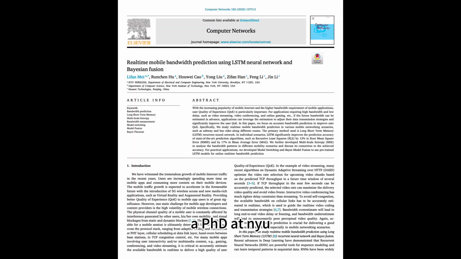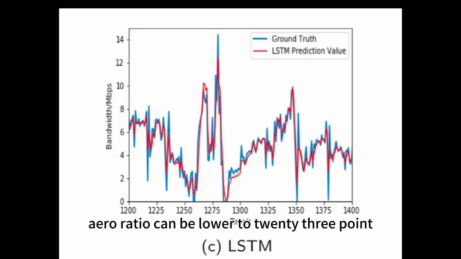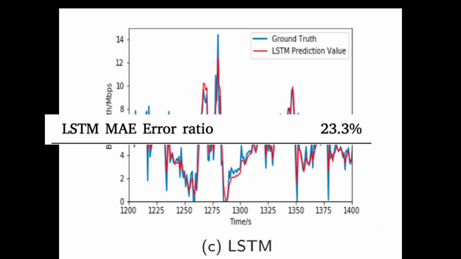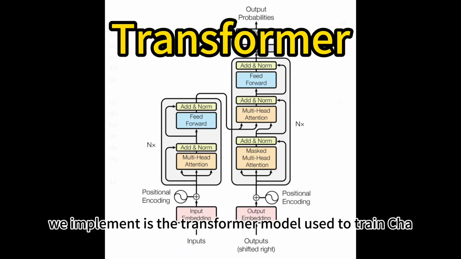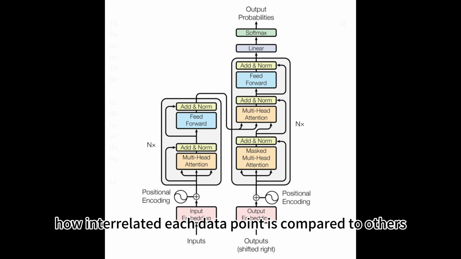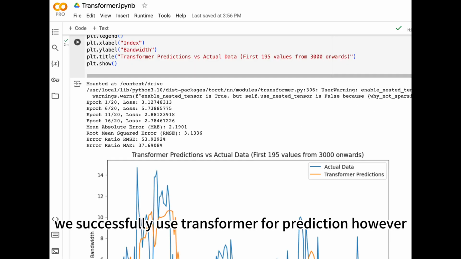Li Fan, a PhD at NYU specializing in communication networks, found that by using LSTM, the next second prediction error ratio can be lowered to 23.3%. Pretty good for bandwidth already. The next model we implement is the transformer model. Used to train ChatGPT, transformer focuses on self-attention, a mechanism that calculates how interrelated each data point is compared to others. Using Python's built-in transformer models and adjusting it to accommodate our purpose, we successfully use transformer for prediction.